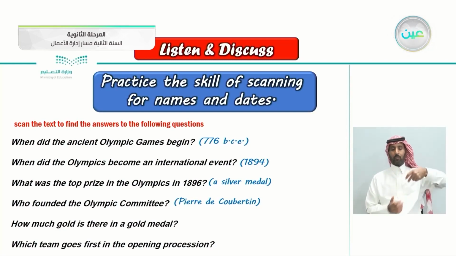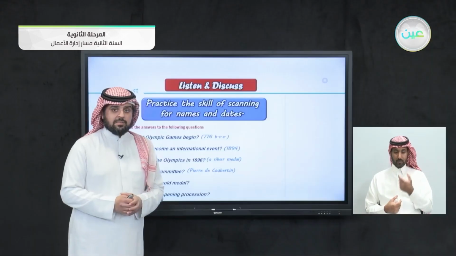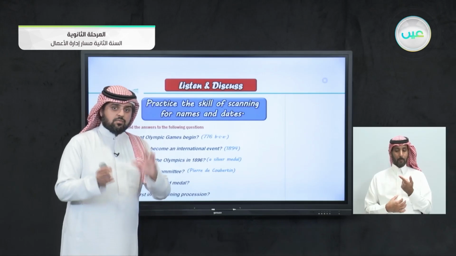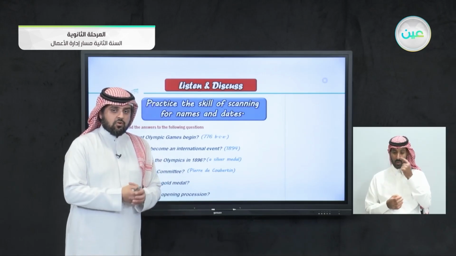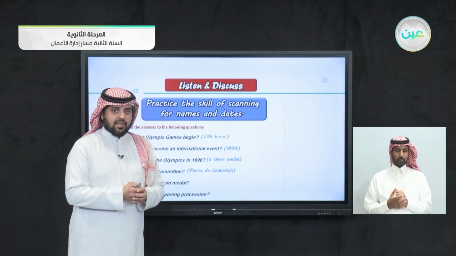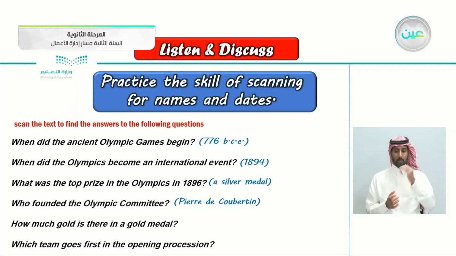How much gold is there in a gold medal? Is it made entirely of gold? Is most of it gold? So how much gold in the gold medal? How many grams? Let's see here. Only 6 grams.